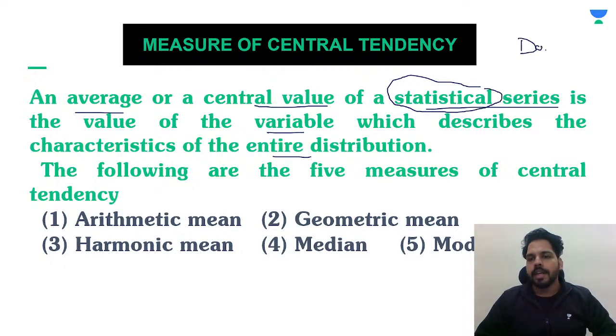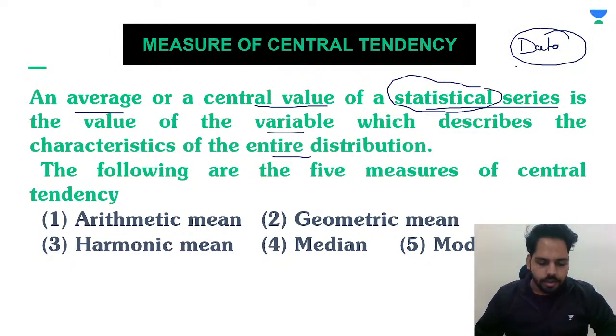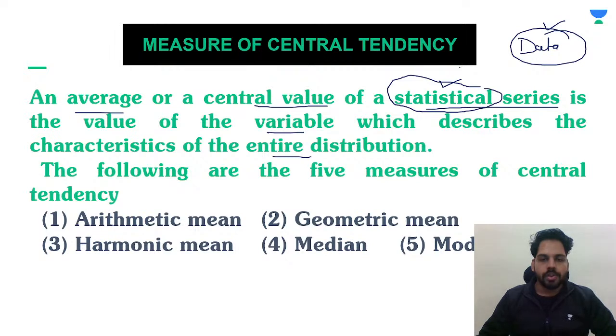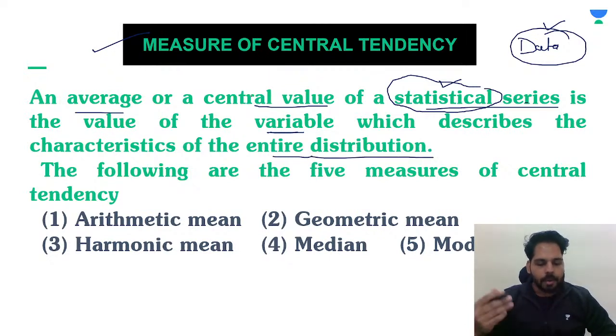And data is a what? Data is a numerical value of any kind of information. When you're collecting any information in the form of numerical value, that becomes data. And when you are going to tackle with data, it becomes statistics. That means statistics is the study of data, how to analyze the data, how to tackle with the data. So it is a part of statistics only as a measure of central tendency. An average or central value of a statistical series is the value of variable which describes the characteristics of the entire distribution.